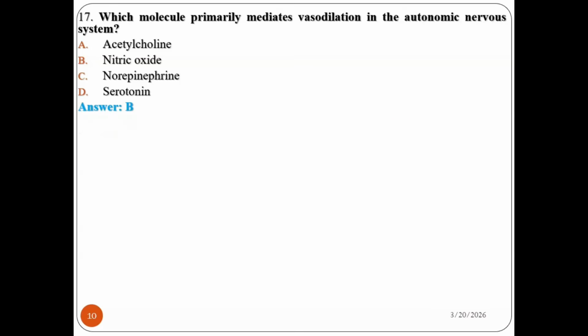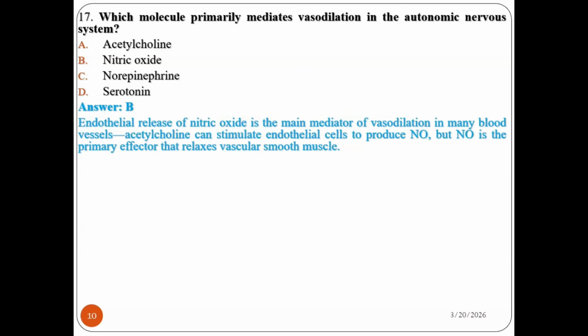Yes, the answer is B, because nitric oxide mainly mediates vasodilation. The endothelial release of nitric oxide is the main mediator of vasodilation in many blood vessels. Acetylcholine can stimulate endothelial cells to produce nitric oxide, but nitric oxide is the primary factor that relaxes vascular smooth muscle. So the primary mediator of vasodilation is nitric oxide.